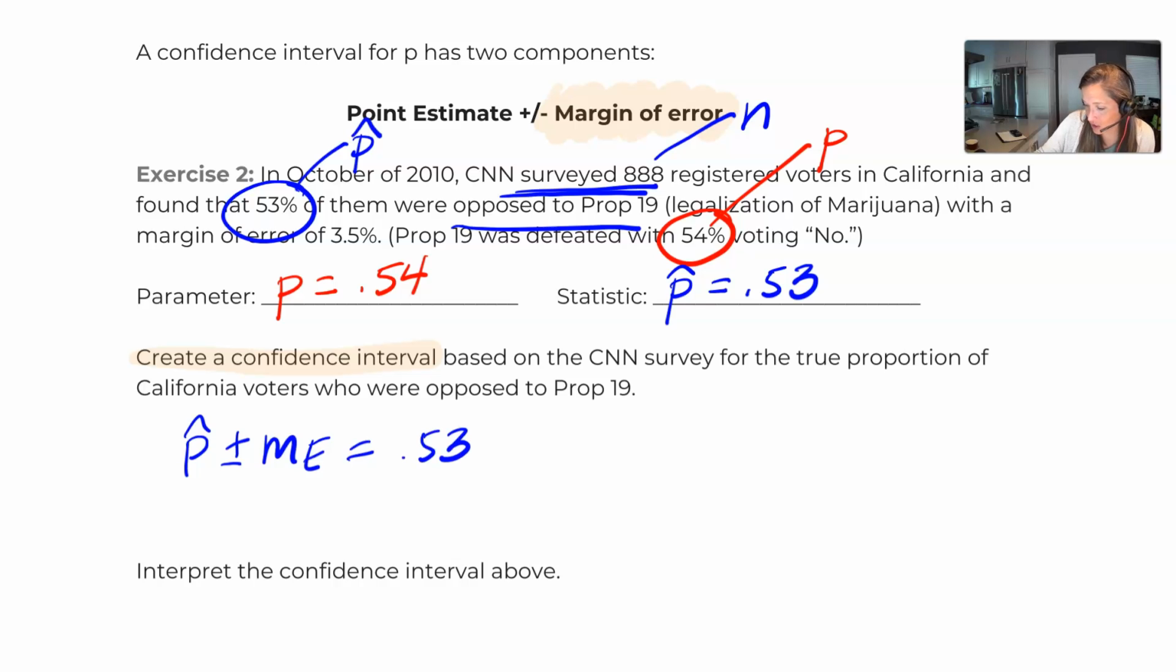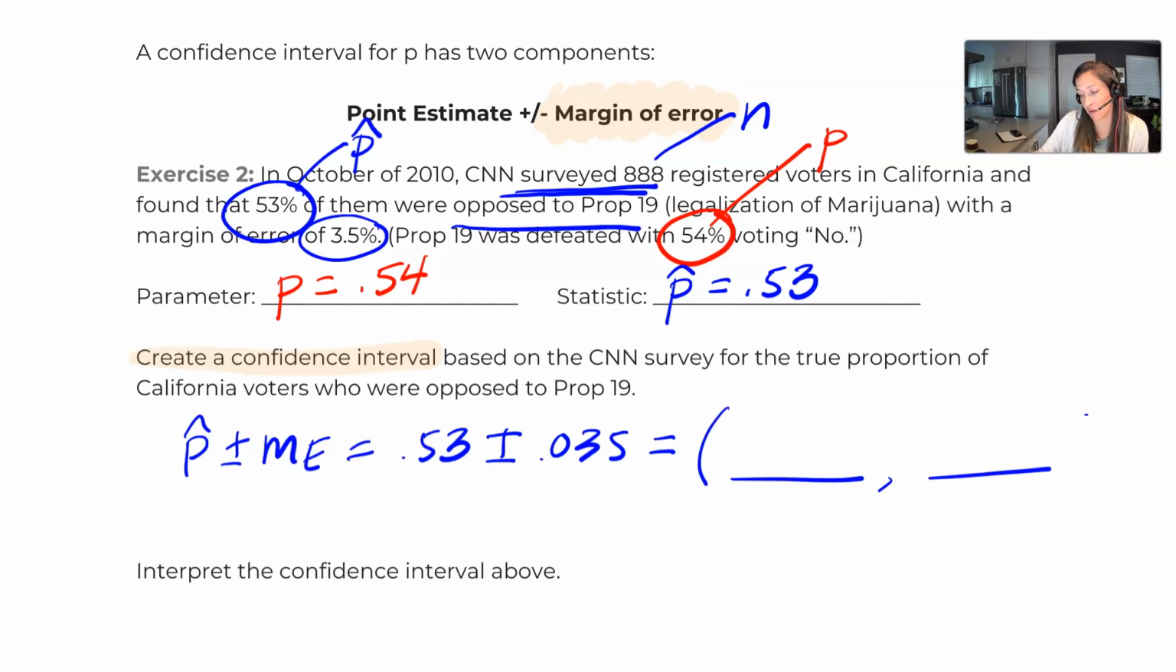They did give us a margin of error. They said our margin of error was 3.5%, so we can add or subtract that. I'm just going to make them decimals because we typically live in decimal land here in proportions. And so we could make a confidence interval. When I ask you for a confidence interval, I do want this given as an interval, which mathematically is going to be the lower value and then the upper value. So you're always going to subtract and then add. If we do the math here, our lower value is 0.495 and our upper value is 0.565.